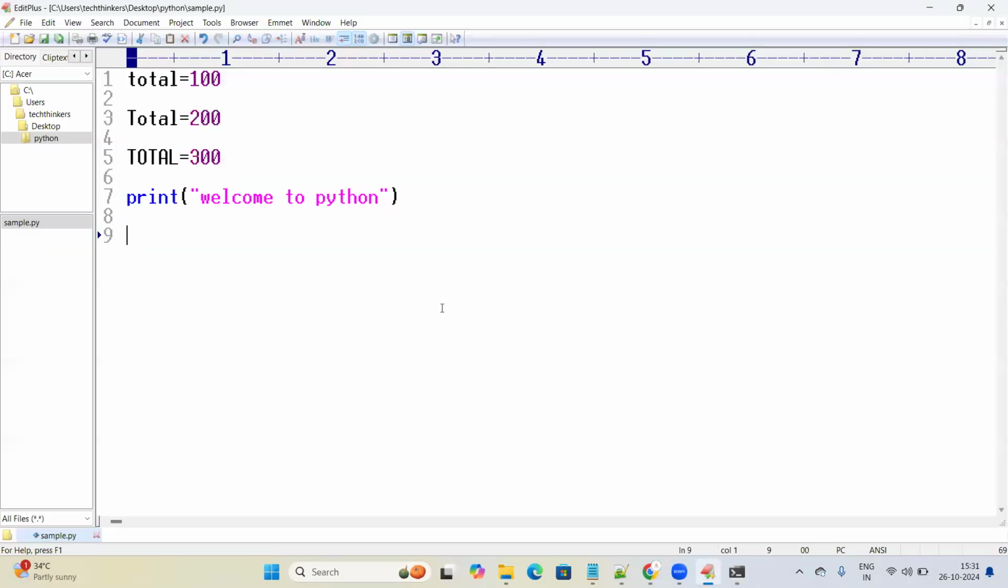Let me open this. And again, I would like to remove this statement. What I'm doing is I would like to print the value of the variable.